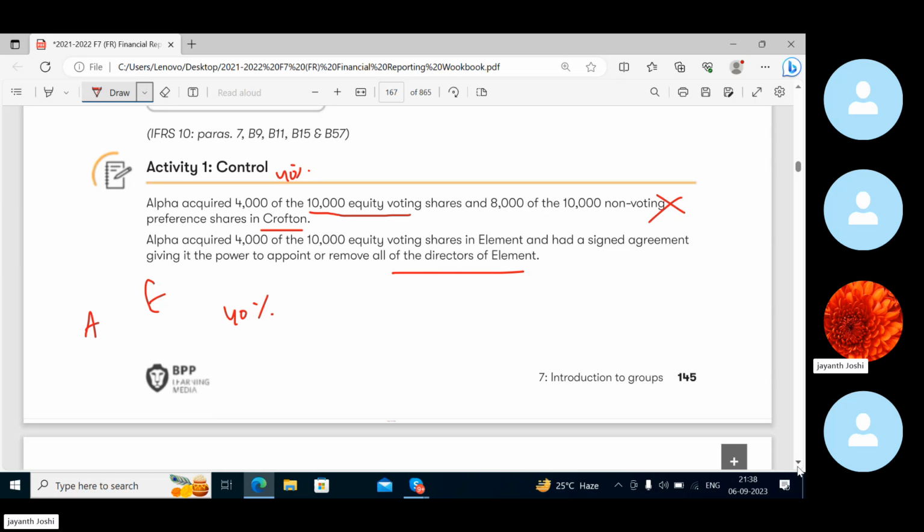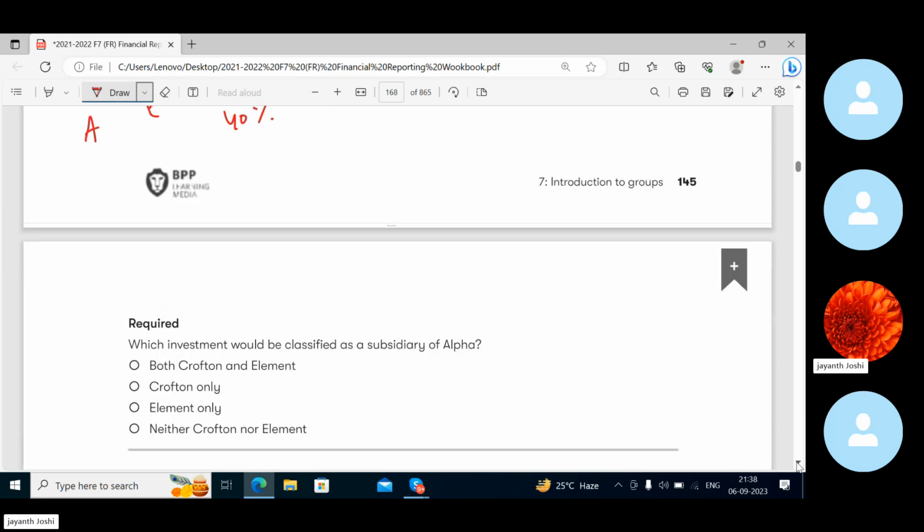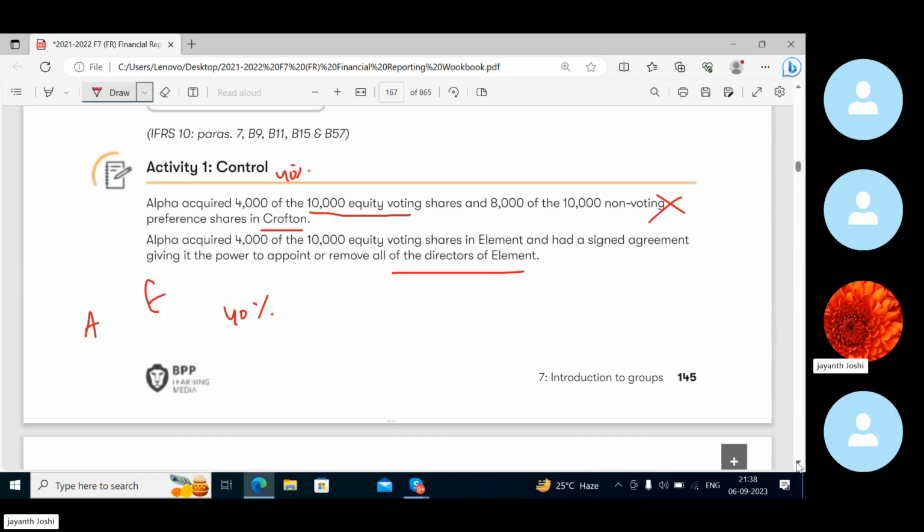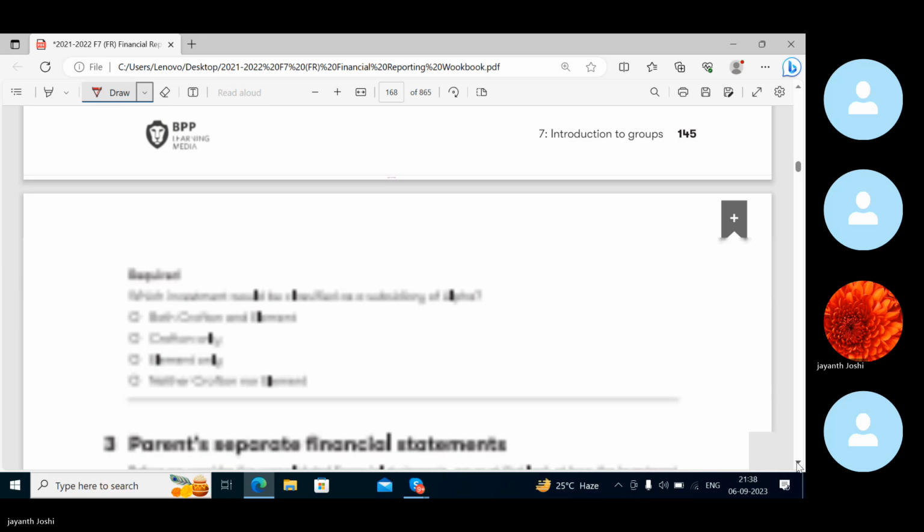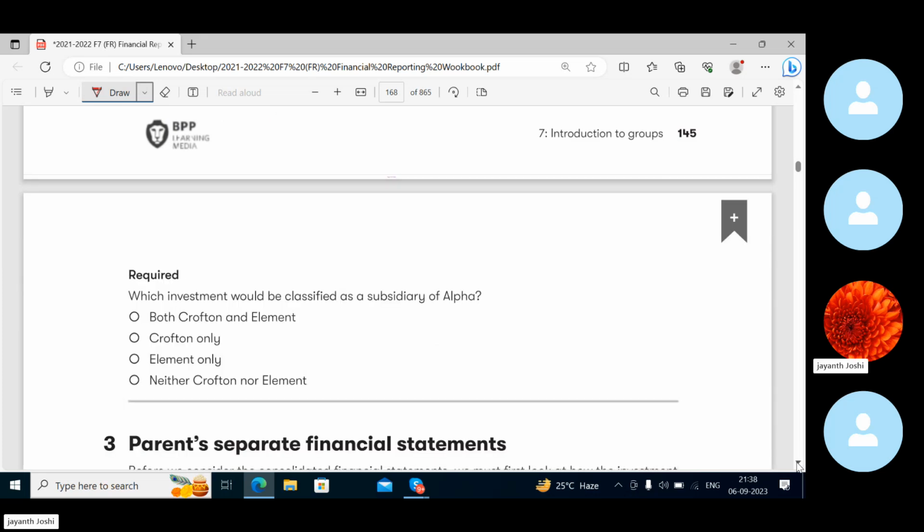So what is the answer? Which investment would be classified as a subsidiary of Alpha? Here there are two things, right? Crofton is also there. But it's not giving power. See, that preference share I said is not something to be considered.